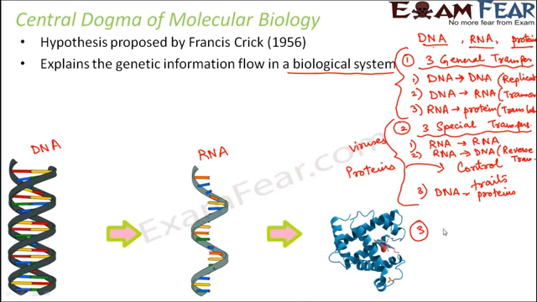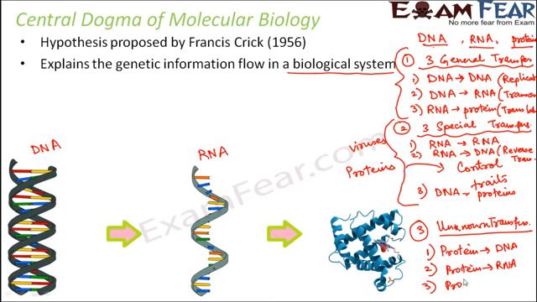Now, the remaining three transfers which I was talking about are the unknown transfers. That means whether they are possible or not is not yet known. Basically these kinds of transfers have not yet been known to take place anywhere. And what are these transfers? That is protein to DNA, that means conversion of protein to DNA, a completely reverse process, or the conversion of protein to RNA, or the conversion of protein to protein, that is creating copies of the proteins. So all these transfers have not been known yet. So these are the unknown transfers.